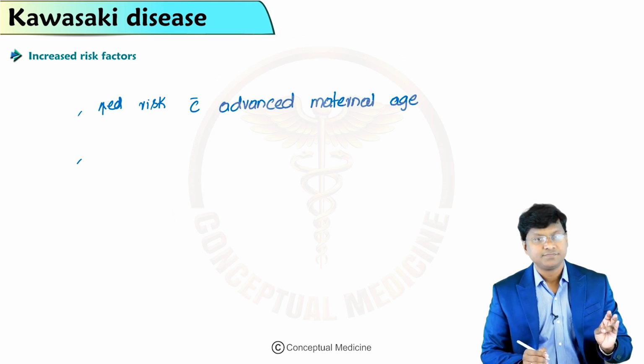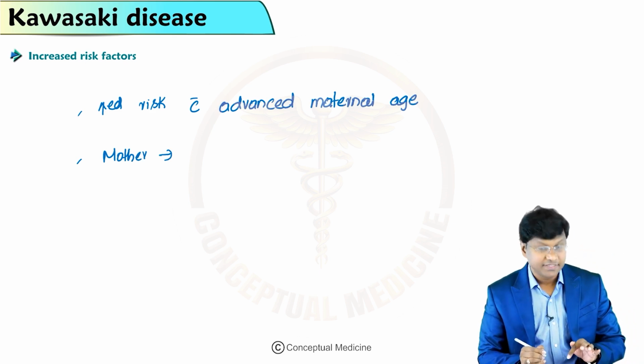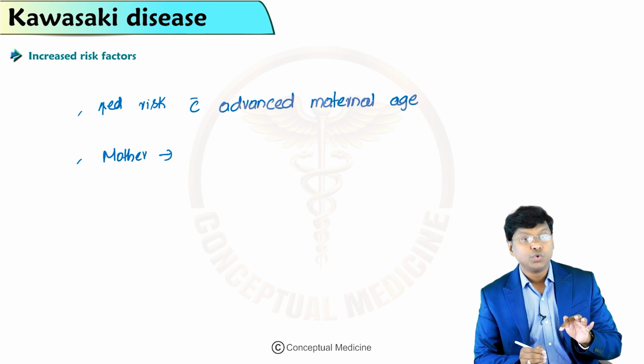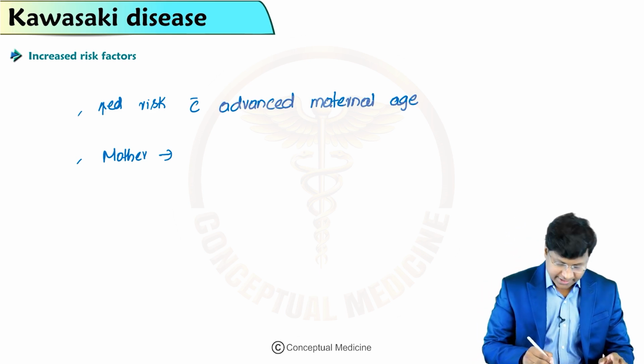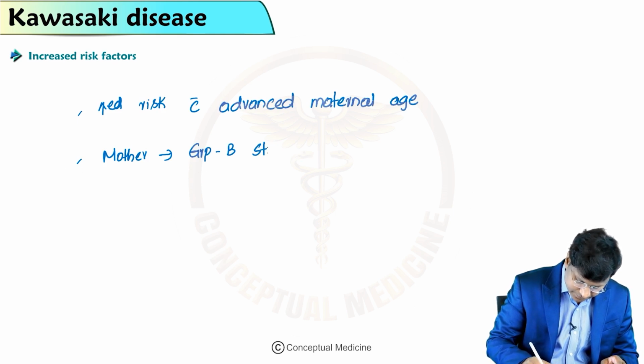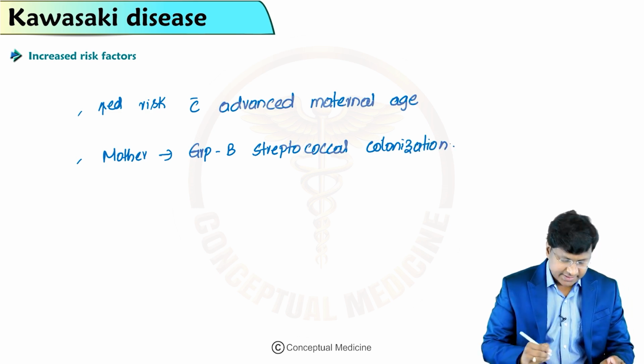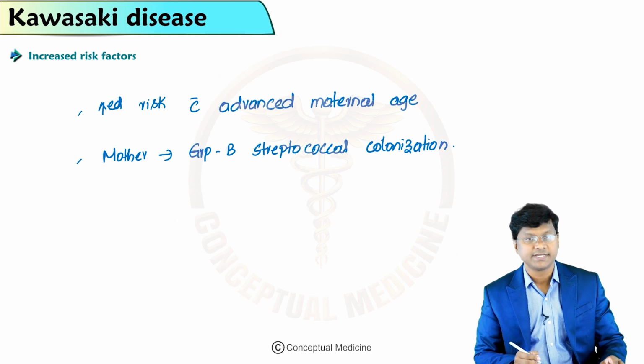Second, if the mother has Group B streptococcal colonization, then also there is increased incidence of development of Kawasaki disease.